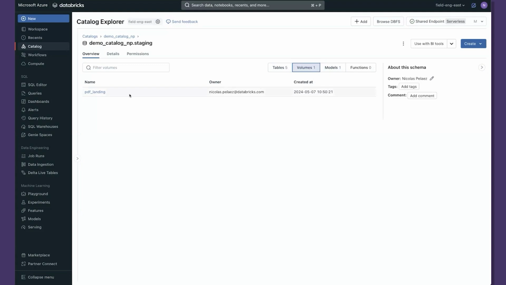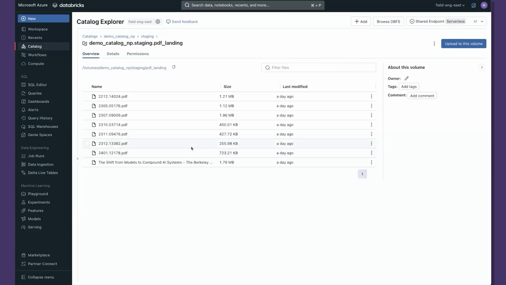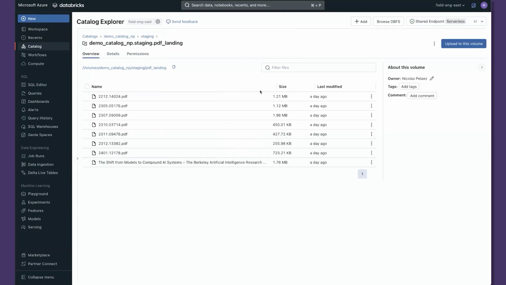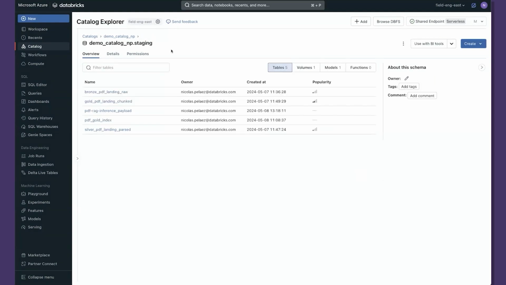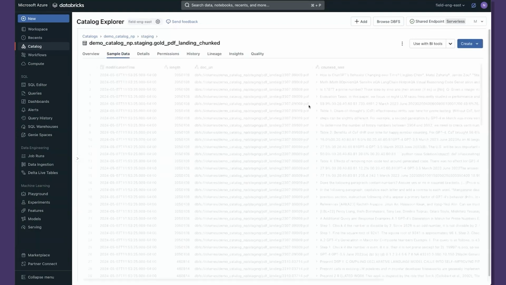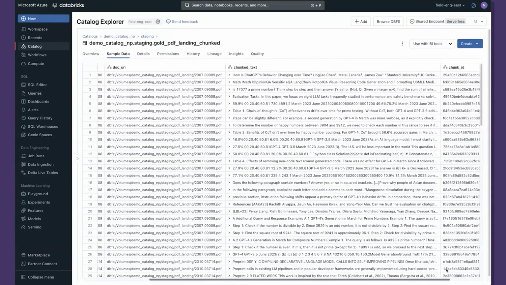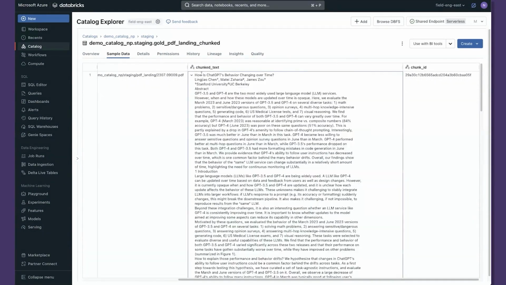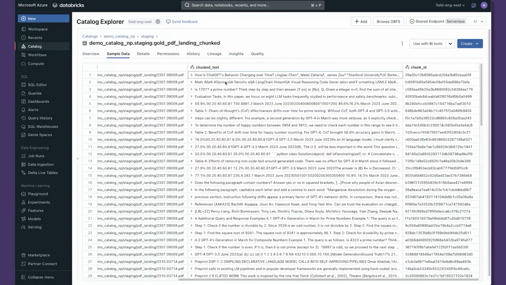Now, let's go back to this Unity Catalog volume. If we go to this PDF landing volume, you'll see that we have 6 or 7 PDFs that we've uploaded, 8 of them. And these are all different research papers. And what we've done is we've processed those into tables. Now, we're not going to cover that part, but we're just going to look at the end result. So if we go to this gold PDF landing chunked table and we go to sample data, you'll see that this has all of the textual information from our research papers in this table.